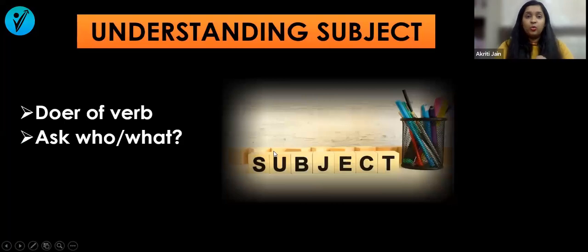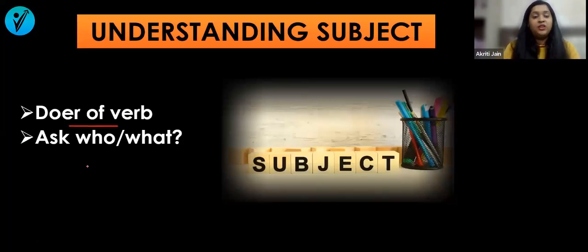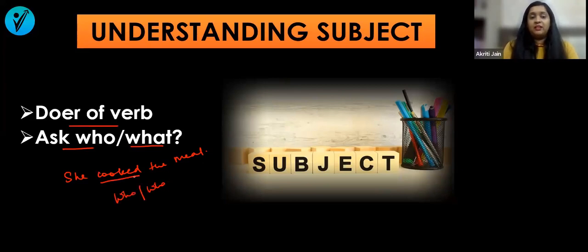Moving on to understand what a subject is. Subject is basically the doer of the verb, where you have to ask who or what. So, she cooked the meal. First, figure out what the verb is. Cooked is the verb. Who or what is the doer of the verb? It is she. In this case, the subject is she. It's so simple to figure out the subject and verb.